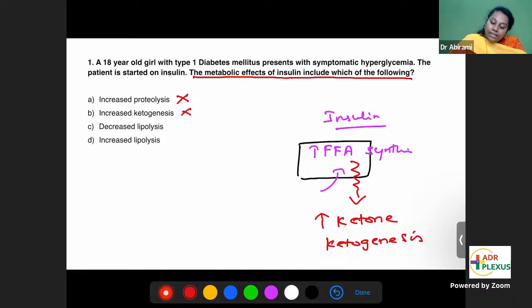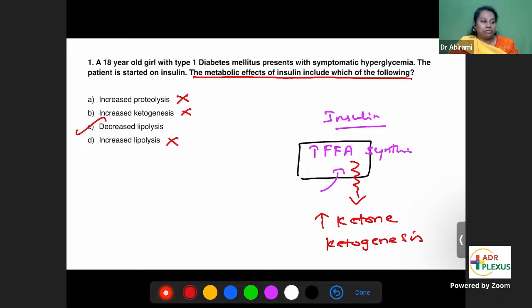Decreased lipolysis and increased lipolysis. So what is insulin doing to fats? Is it breaking down the fats? Breaking down of fats is lipolysis. Is it increasing lipolysis? No. It is decreasing lipolysis. It is helping in building up of free fatty acid synthesis. It is not breaking down free fatty acids.